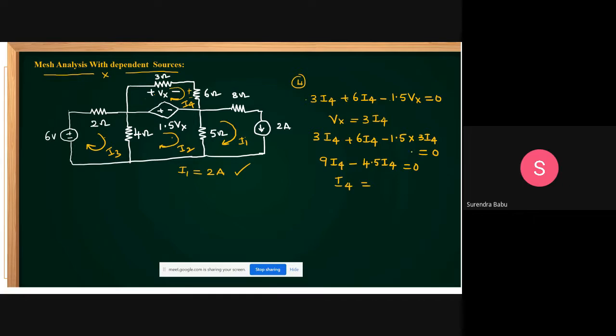Here we can get I4 equal to 0. Yes, we are getting I4 equal to 0. Okay, leave it.